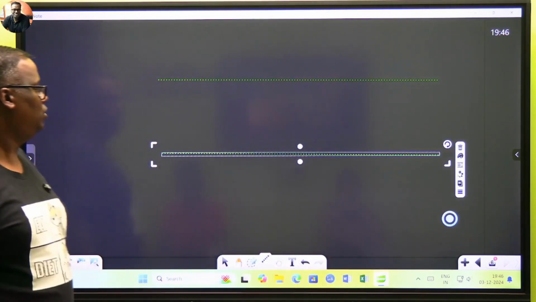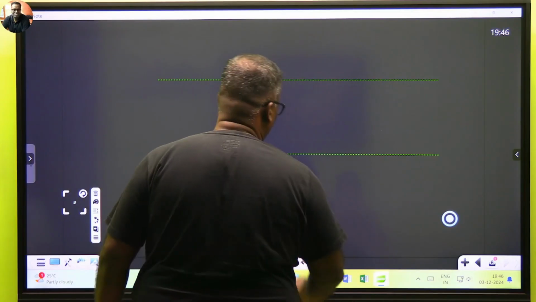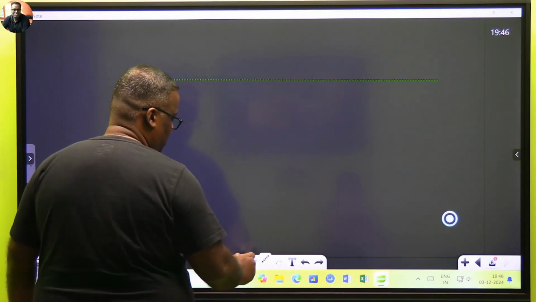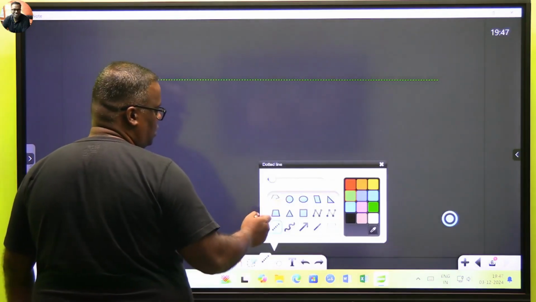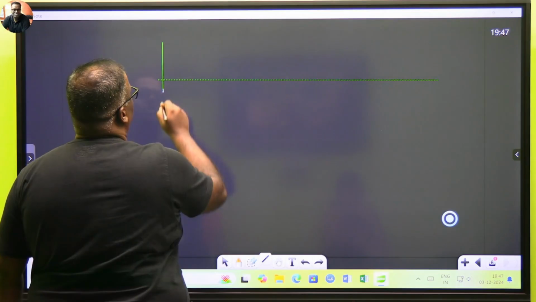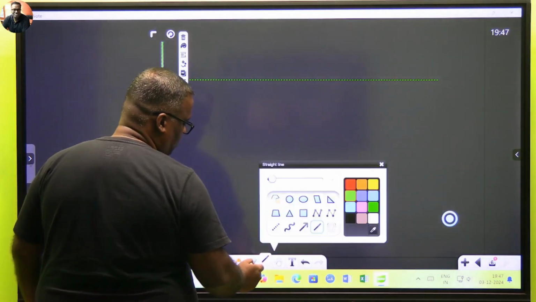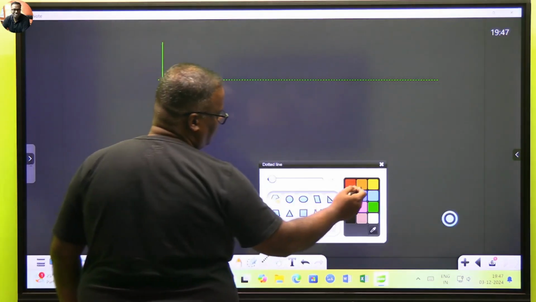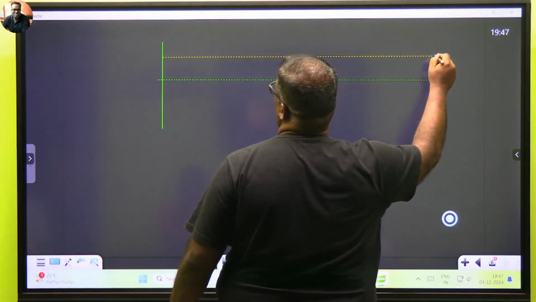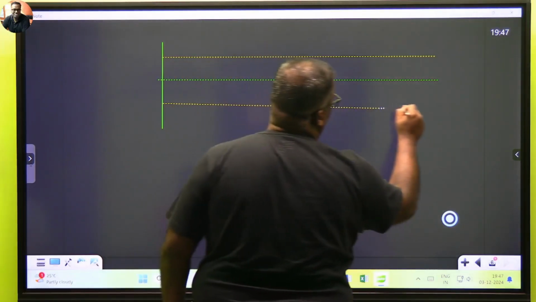So we'll draw two waves out here, okay? Rather, let me draw one wave and then replicate the other one. Since my wave starts from here, I should also have a reference point. So let's say this is my reference point, okay? And I need to give two amplitudes to this wave. Say this is my positive amplitude, and this is my negative amplitude.